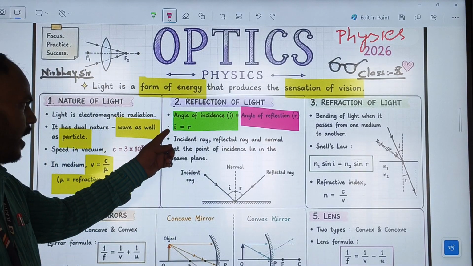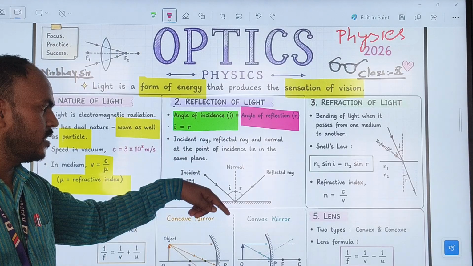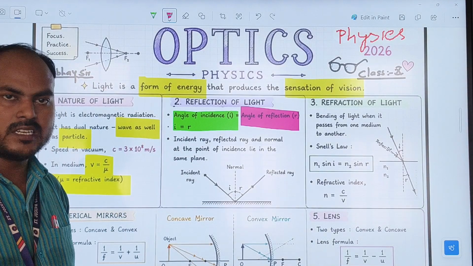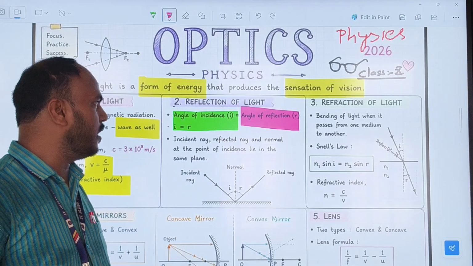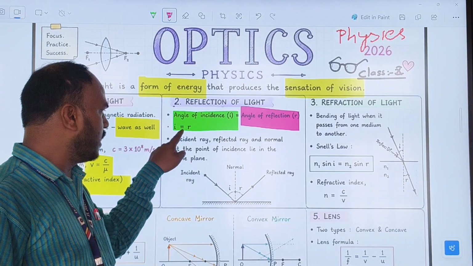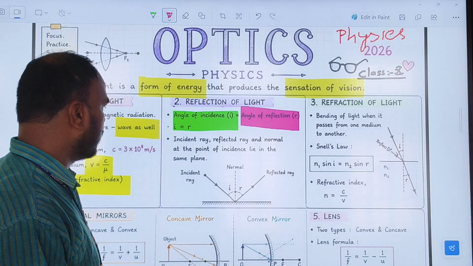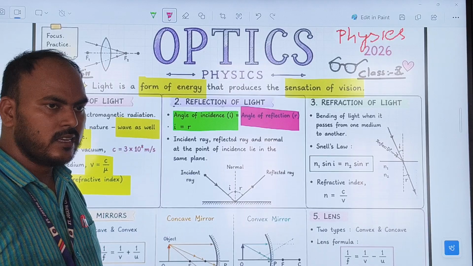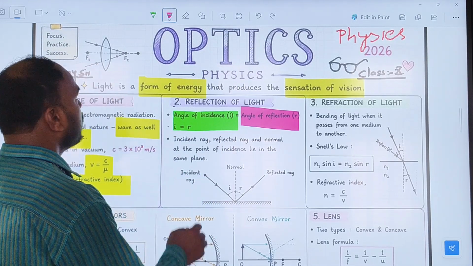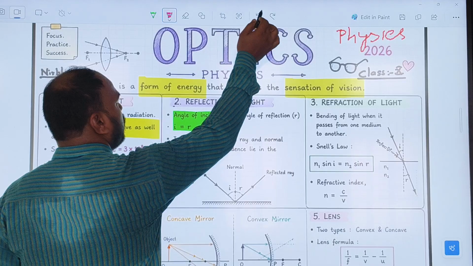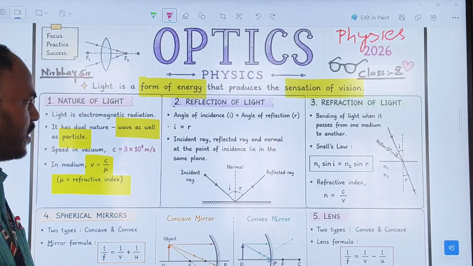We represent the angle of incidence with a small letter i, and the angle of reflection with a small letter r. Now, in the reflection of light we have two laws. What are they?